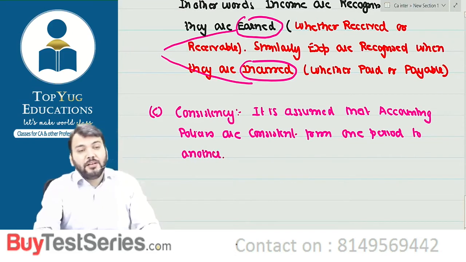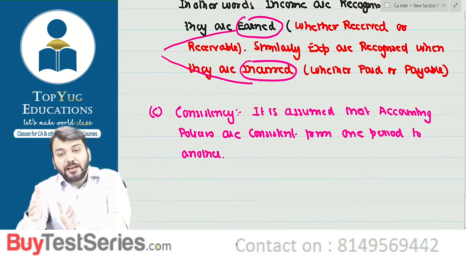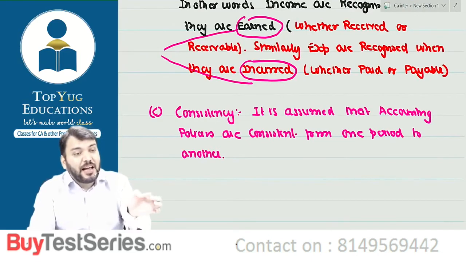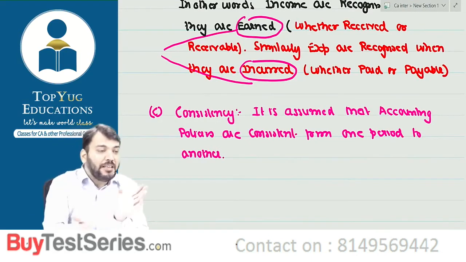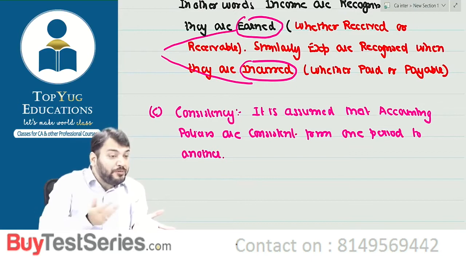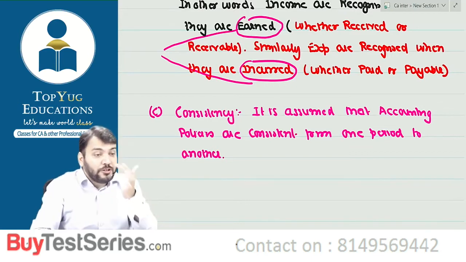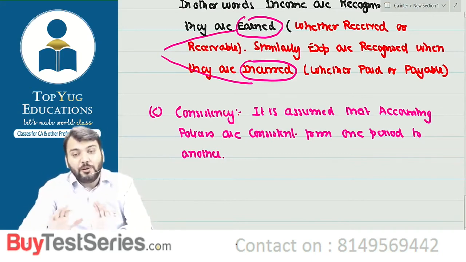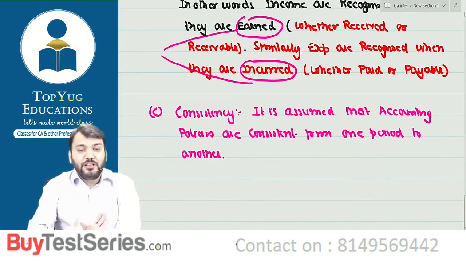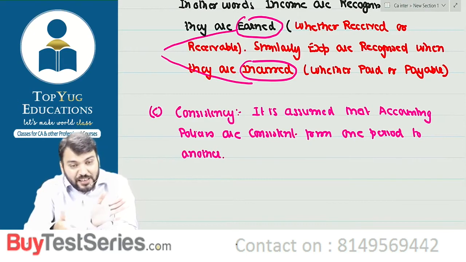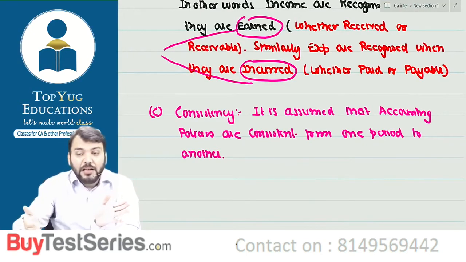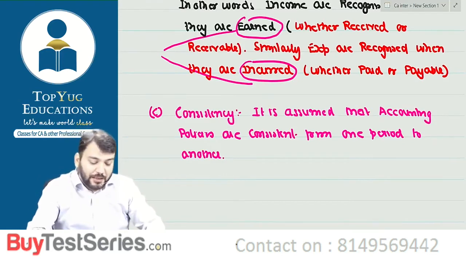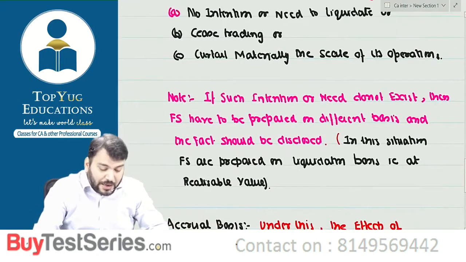Financial statements of different accounting periods will be assumed to be prepared on consistent accounting policies. Means if in last year you have applied FIFO for inventory valuation, then in the current year also it will be assumed that for inventory you have applied FIFO basis only. So it means consistently applied from one period to another period. Correct? Understood? So these are the fundamental accounting assumptions.